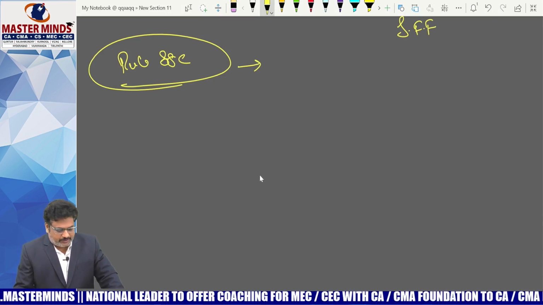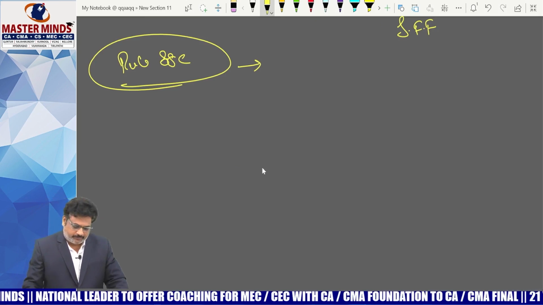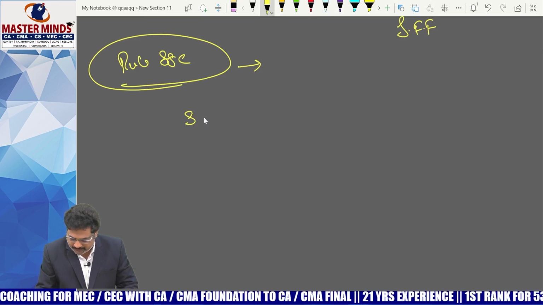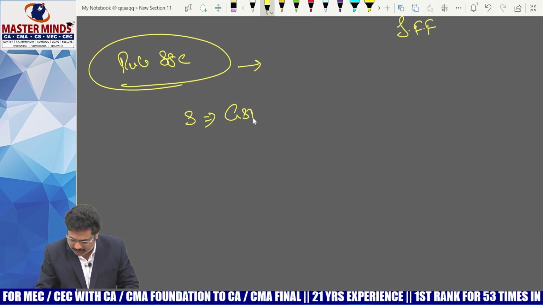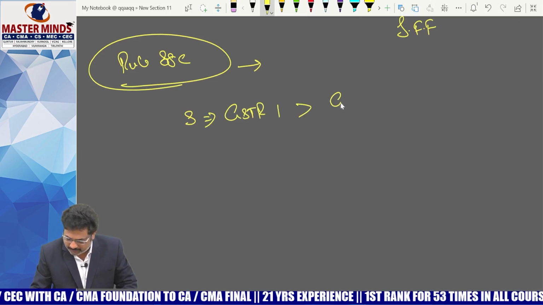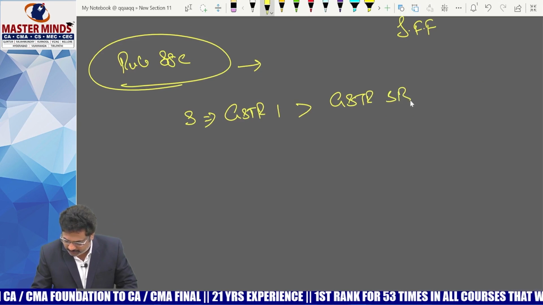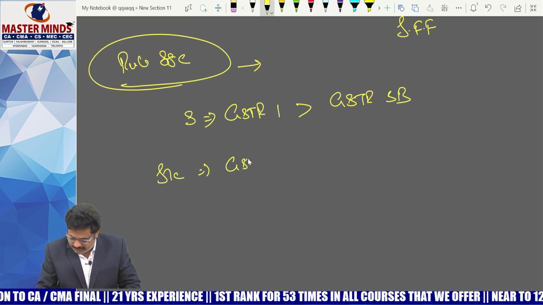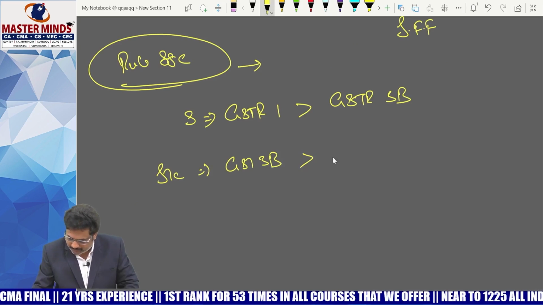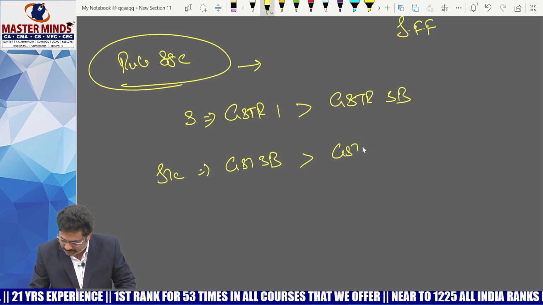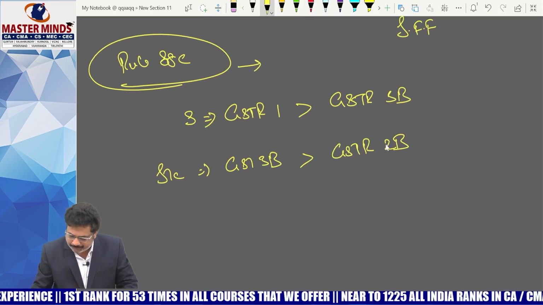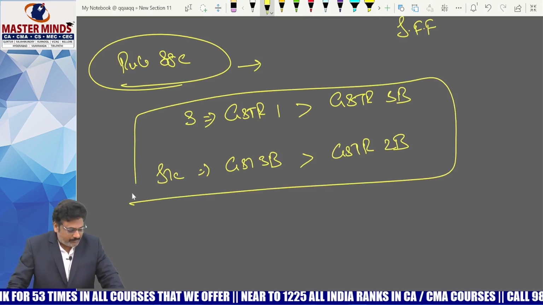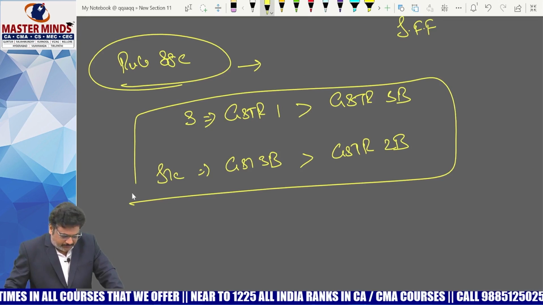That means if there is a difference between GSTR 1 and GSTR 3B, that means the supplies reported in GSTR 1 are more than the supplies reported in GSTR 3B, or the ITC reflected in GSTR 3B is more than the ITC reflected in GSTR 2B, in those cases Rule 88C generally may come into the scene. Okay. When will this Rule 88C come into the scene?